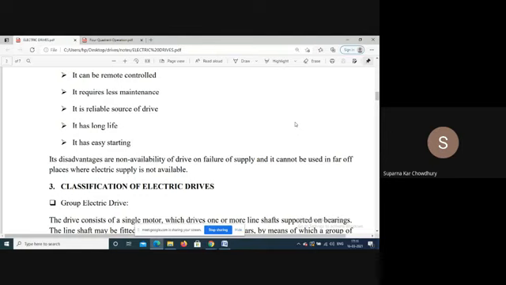Then only the machine can operate. But no such problem is there in case of electric drive. It is instantaneous. Only that it requires electrification. That is the basic requirement.